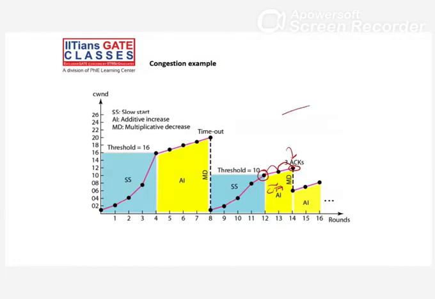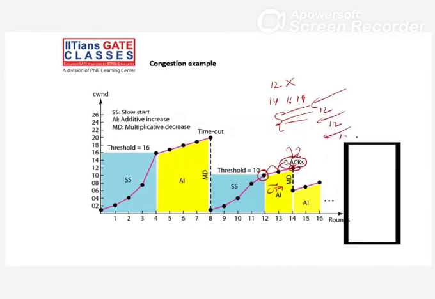Some segment is lost, not acknowledgement, some segment is lost. Let's say 12 is lost, but we got 14, 16, 18, so the receiver sends again for 12, for 12, for 12. So at this place we got 3 duplicate acknowledgements.